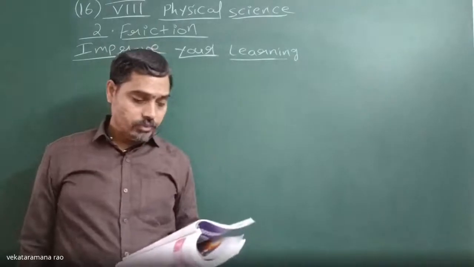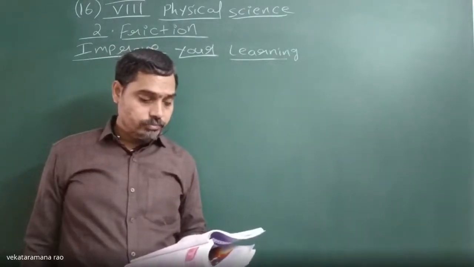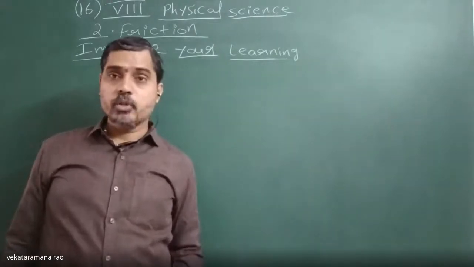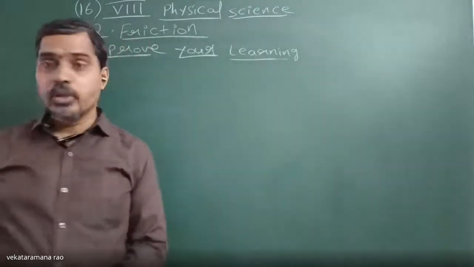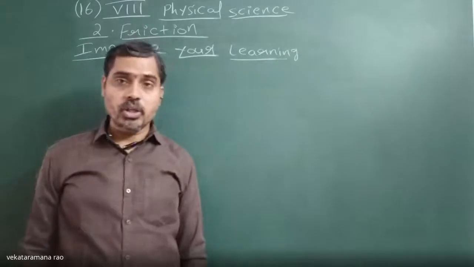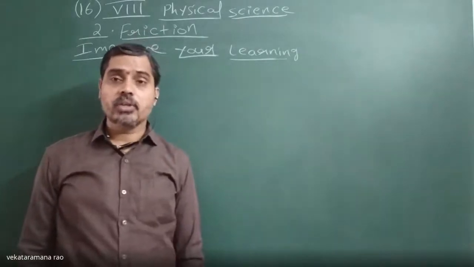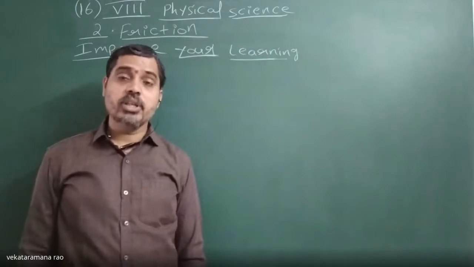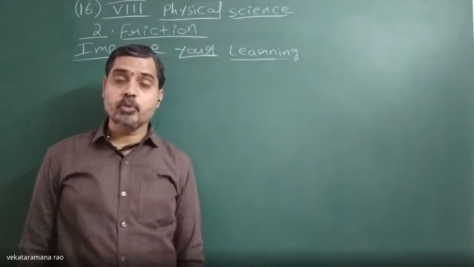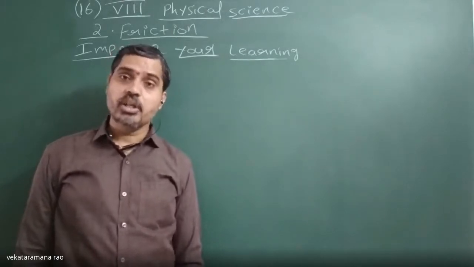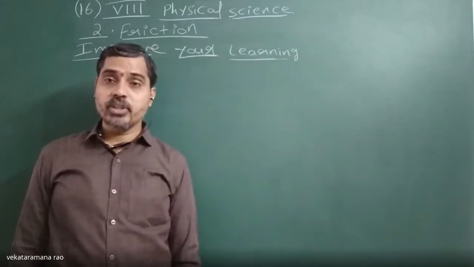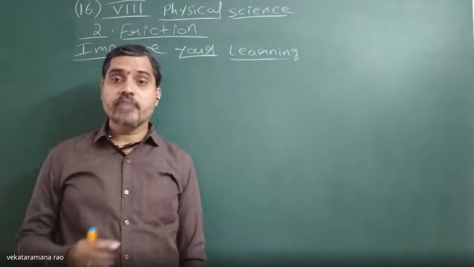Next one. Explain how lubricants reduce friction. Lubricants are nothing but oils or grease, which smooth the surface. When they are applied between the moving parts of machines, between the two surfaces, they form a layer.